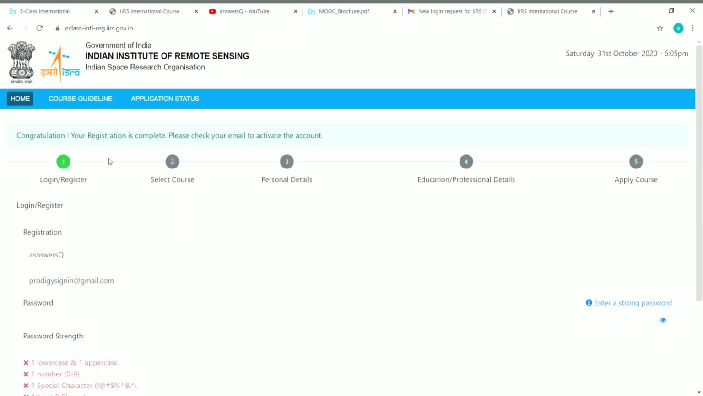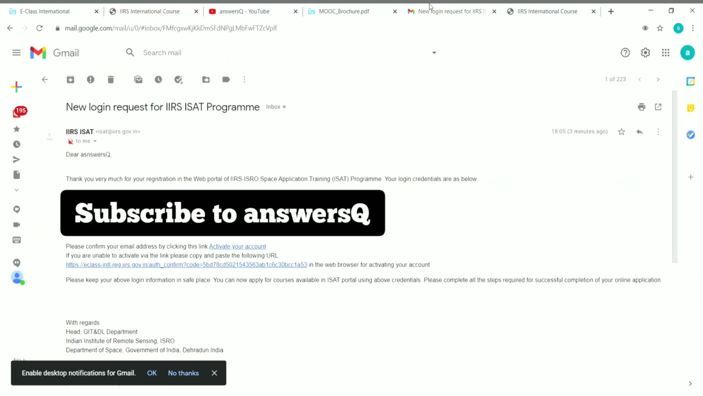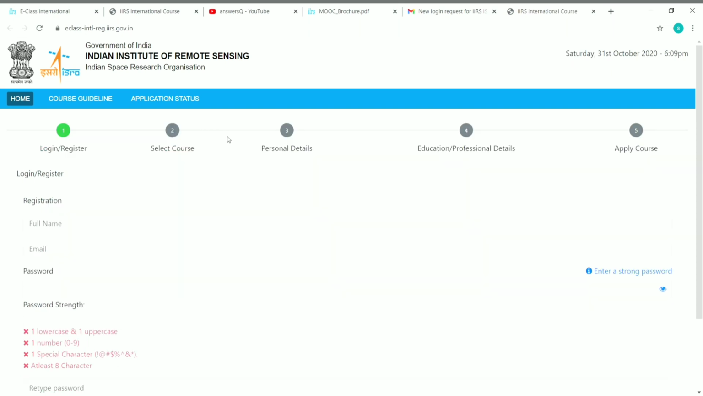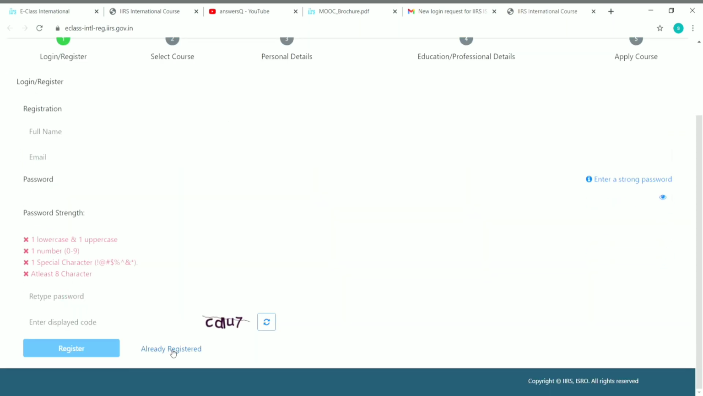So once you click on the register button, you will see this: congratulations, your registration is complete. Please check your email to activate the account. So you will get a mail like this from IIRS. Just click on the link provided so that your email will be confirmed and you will see this: congratulations, your email is confirmed. And now what you have to do is just scroll down and you will see here already registered. Just click on it.